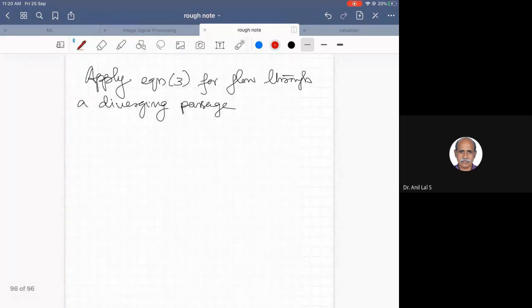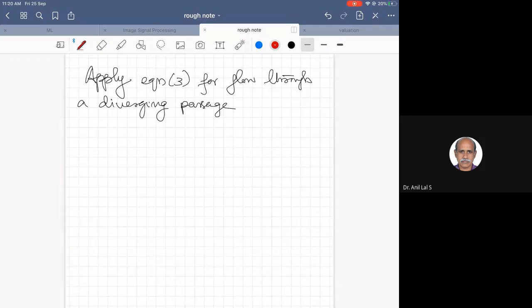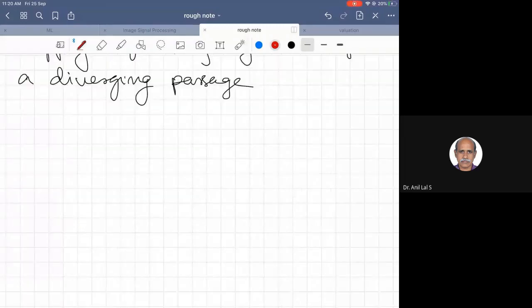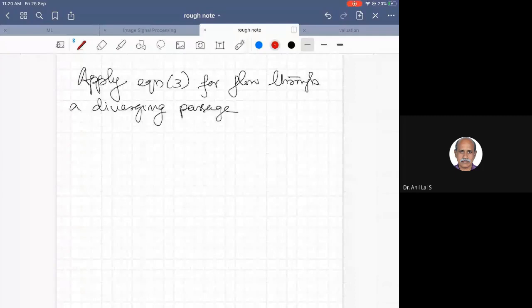So now let us apply this equation to flow through a diverging passage, the continuity equation for flow through a diverging passage. This is a derivation you studied in elementary fluid mechanics in the third semester. So you have a diverging passage.